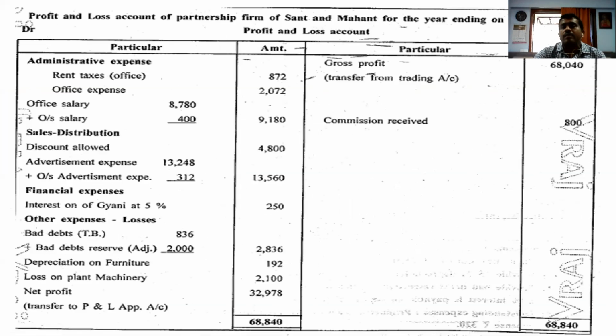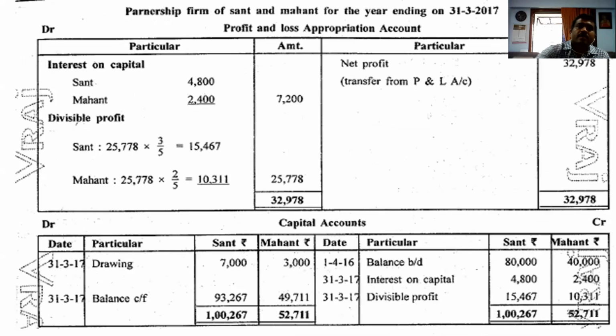Then give the heading: Profit and loss account of Sant and Mahant for the year ending on 31/3/17. Leave around 20 lines. Then comes the profit and loss appropriation account. Leave around 15 lines.